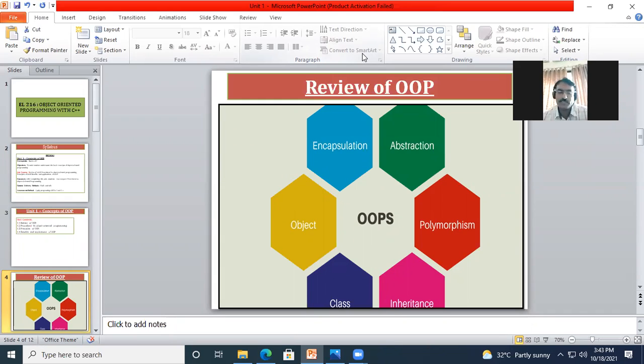Now, how is abstraction there in the car? See, everyone knows that if you press the accelerator, it accelerates and the car moves fast, correct? Right. But do you know what mechanism is happening when you accelerate the car? And does it need to be known to you?